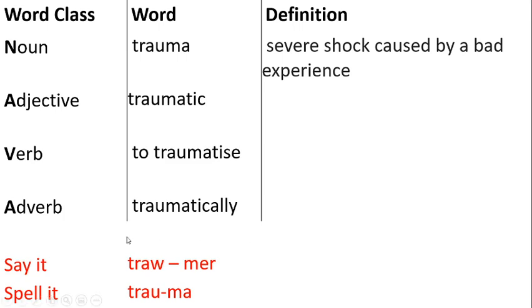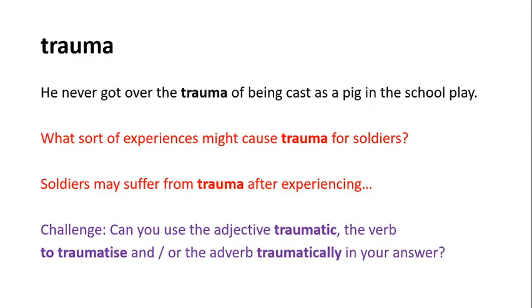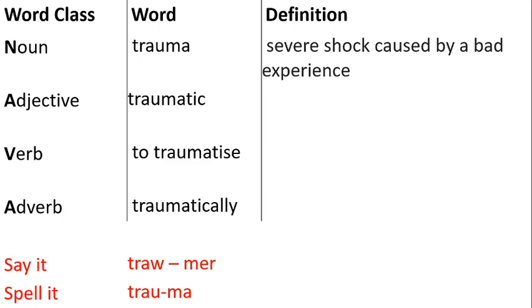So I want you to say that after me. Trauma. Trauma. And a trauma is a severe shock caused by a bad experience. And if you used an adjective, you could say it was a traumatic experience. Or you could say the experience traumatized me, because you could use the verb to traumatize. Or you could say that I looked back on that experience traumatically using the adverb. But we're going to go for the noun on this one. So trauma. Sorry, if you pause there, if you need to write those down, my bad.